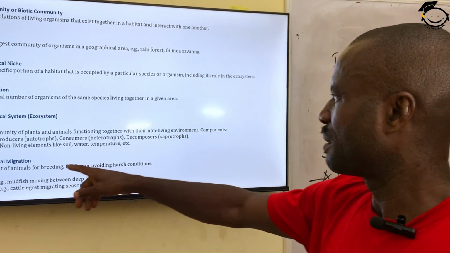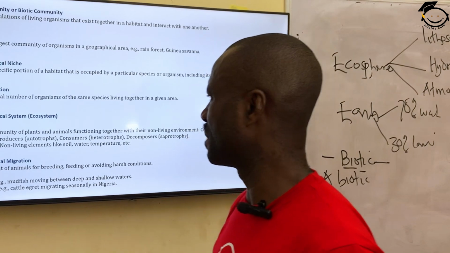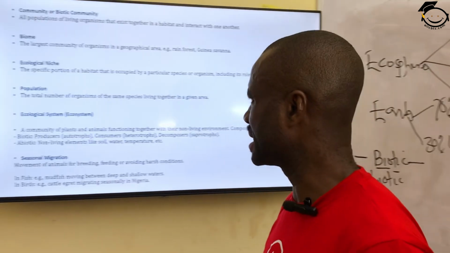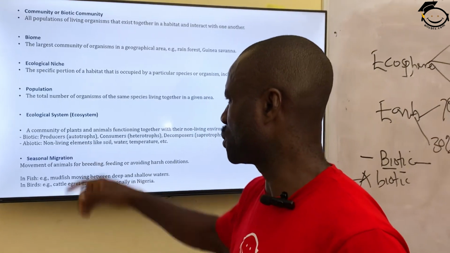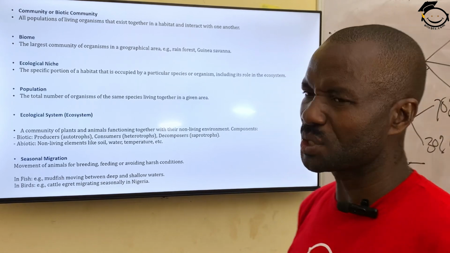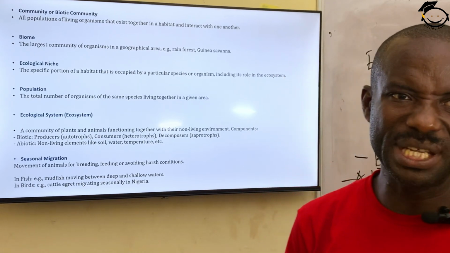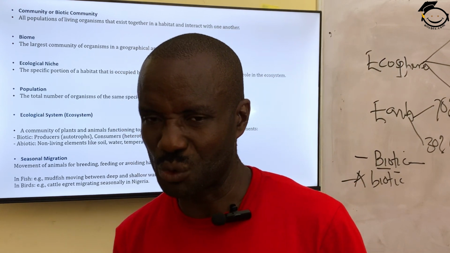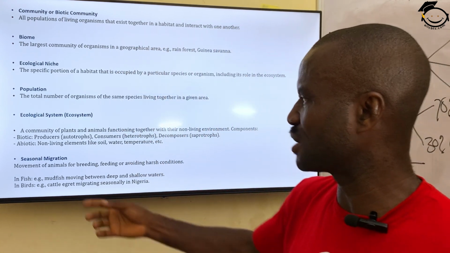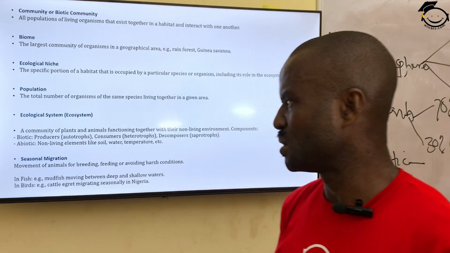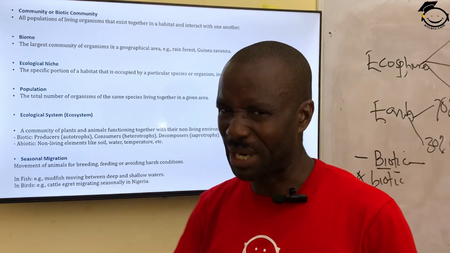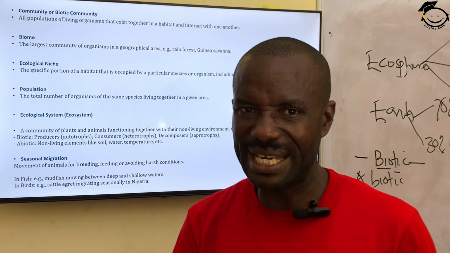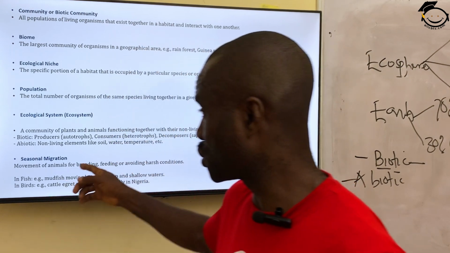So examples of biotic ecosystem is the producer. The producers are the green plants, meaning they produce. The green plants manufacture food through photosynthesis, so they are otherwise known as autotrophs. So they are made up of green plants, and because they are plants, automatically they are living things. So they constitute what we call the biotic.